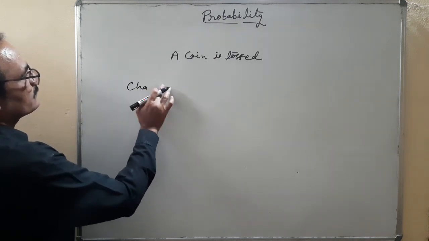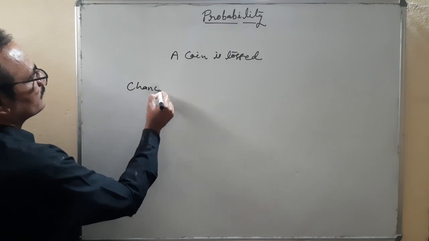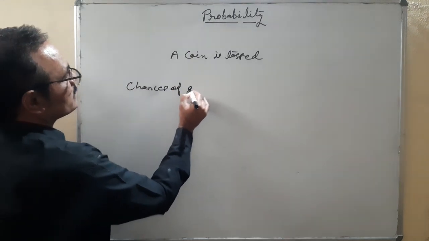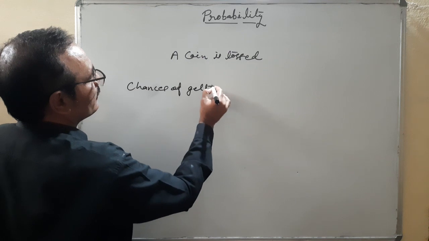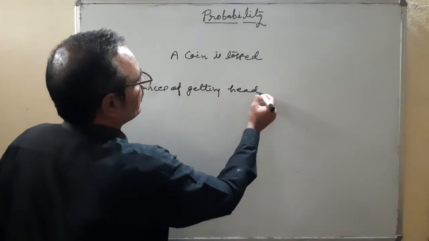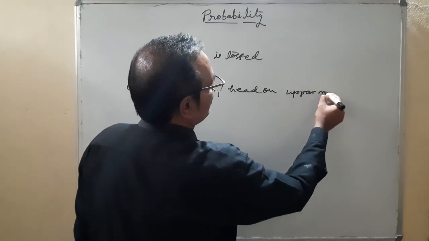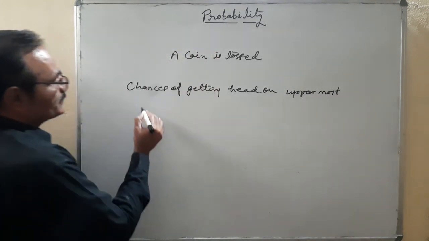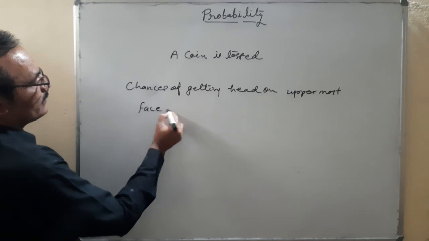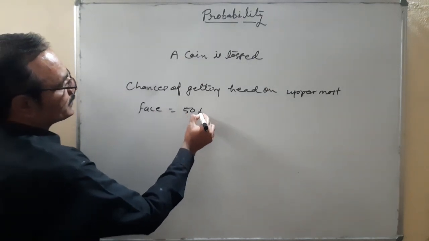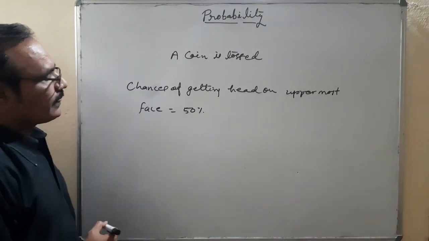Chances of getting head on the uppermost face is equal to 50%. How is this 50% coming?